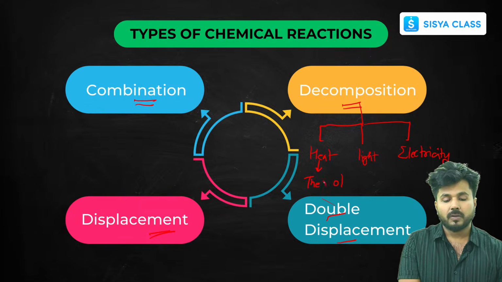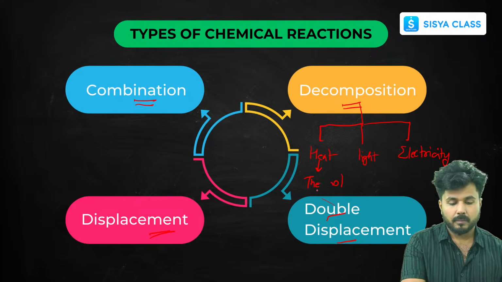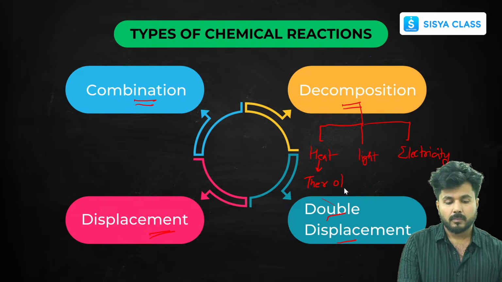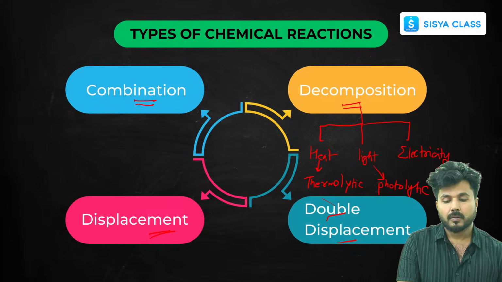I'm just writing the name here. Thermolytic decomposition. For light it is photolytic decomposition, and for electricity it's electrolytic decomposition. We'll discuss them one by one.